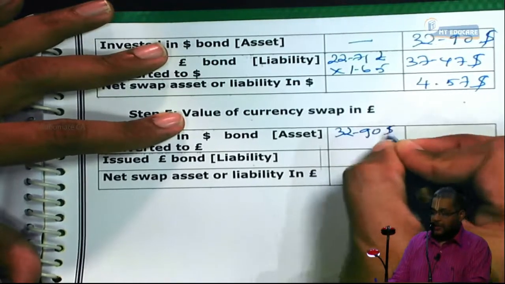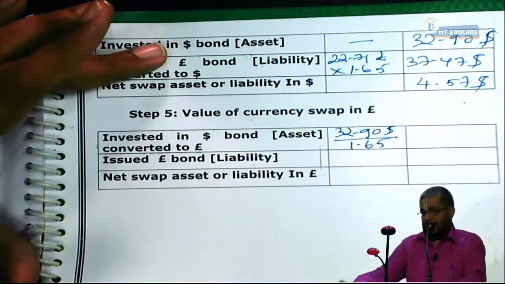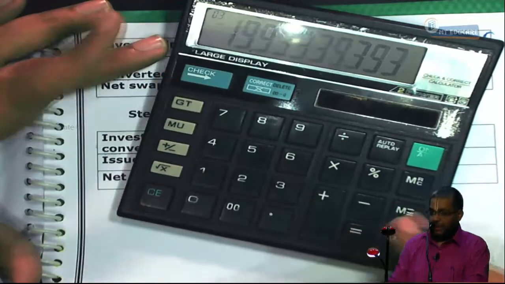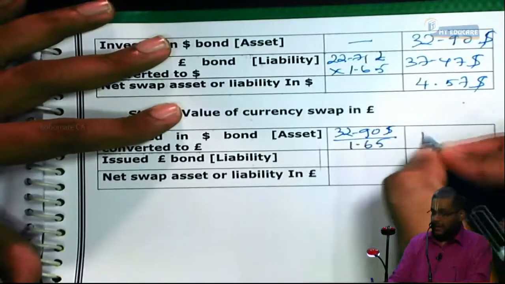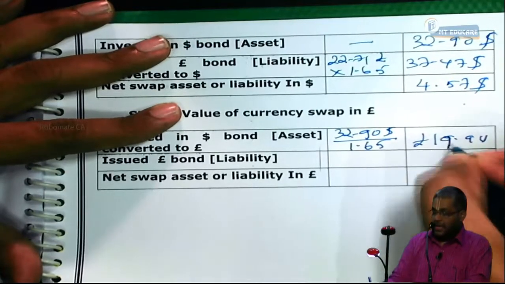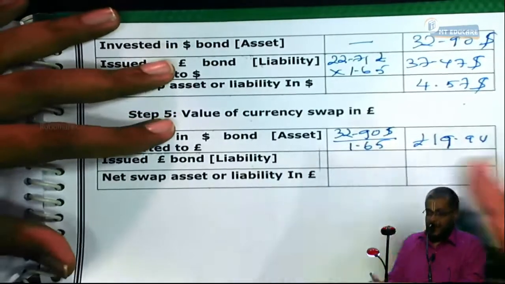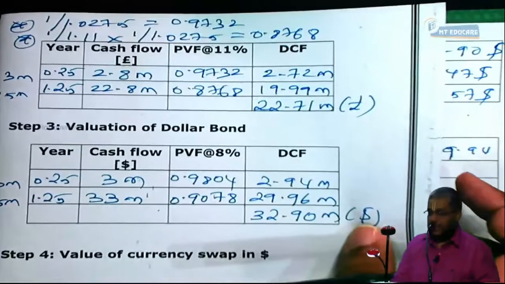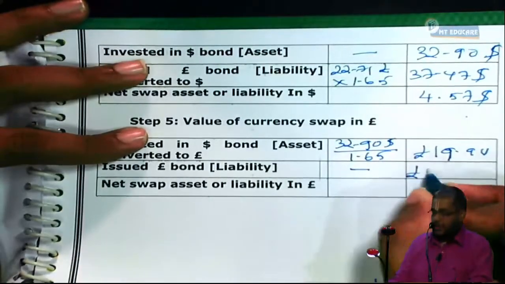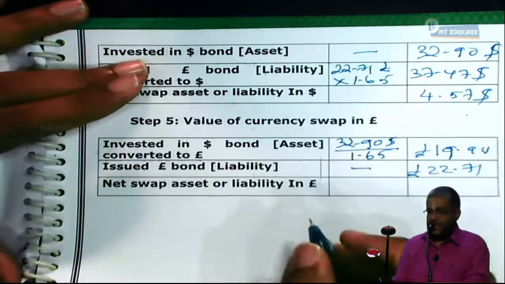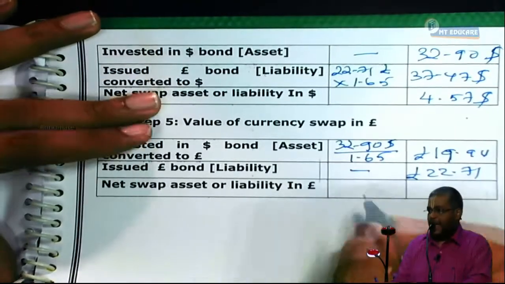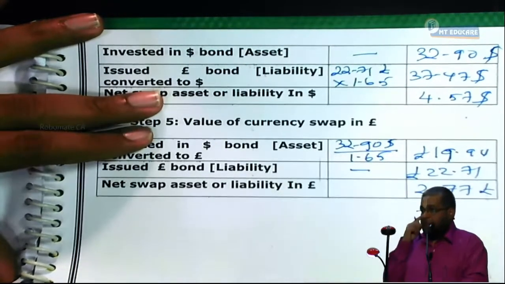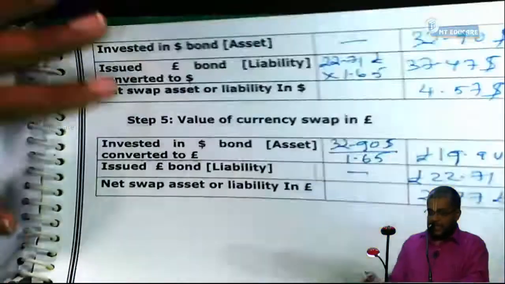$32.90 divided by 1.65 gives 19.94 pounds. He is having a pound asset worth 19.94. Now tell me what is his pound liability? 22.71 pounds. I'm just valuing in both currencies. So what is the net swap asset or liability? Liability. 2.77 pounds.